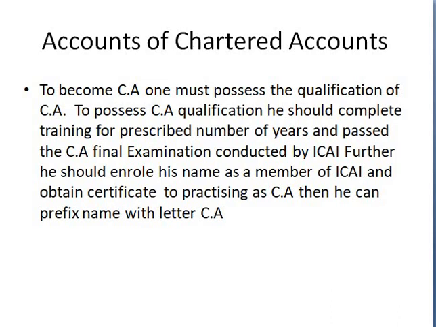Students, to become a chartered accountant, CA meaning chartered accountant, one must possess the qualification of a chartered accountant. To possess the qualification, he or she should complete the training for a prescribed number of years and pass the chartered accountant final examination conducted by the Institute of Chartered Accountants of India. Further, he should enroll his name as a member of ICAI and obtain the certificate of practice as a chartered accountant. Then he can use the prefix CA before his name.